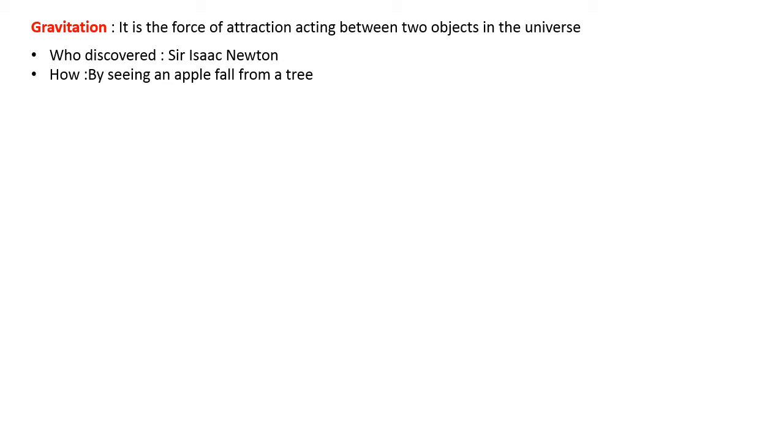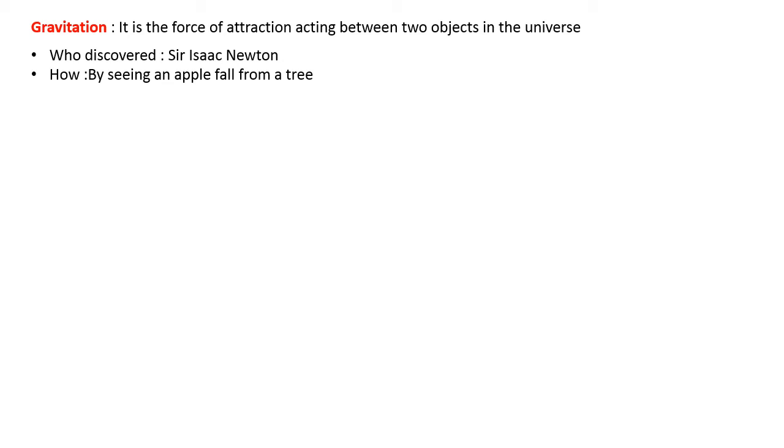There is a story about the invention of gravitation, and that story says that it is derived from seeing an apple fall from a tree. The story says that when Newton was sitting under the apple tree, the apple fell down. At that time he started thinking why the apple fell down, and from there started the invention of gravitation.